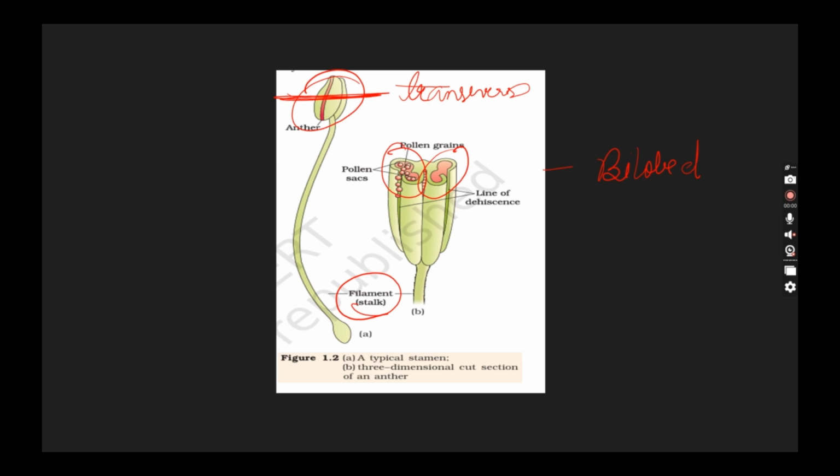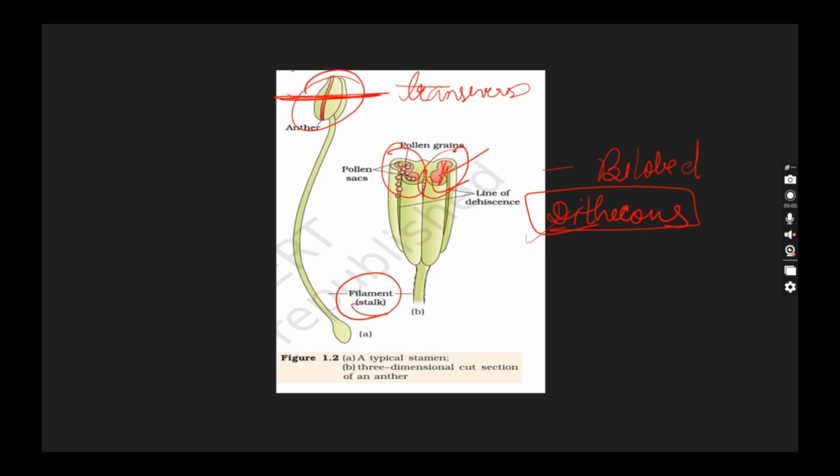Now, each lobe also contains two theca. Each lobe contains two theca, first theca, second theca. And that's why it is also known as dithecous. So tell me, overall how many lobes are there? Four lobes are there. Good. There are two lobes basically, and each lobe is further divided into two theca. So there are overall four lobes we can say. So each lobe has two theca, that is also known as dithecous.